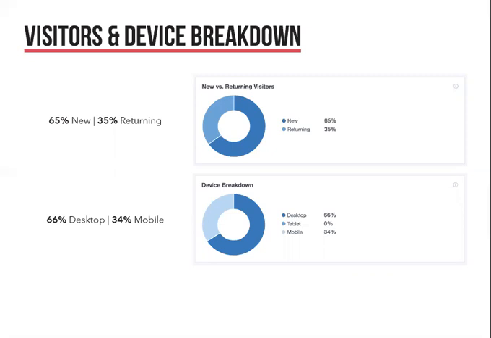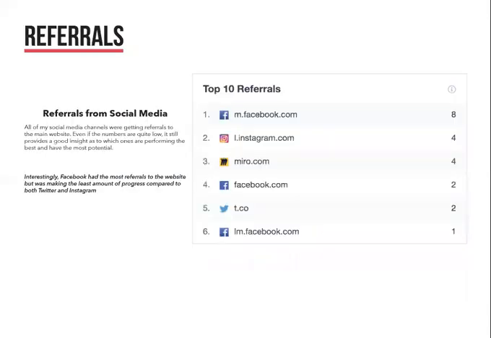It's also good to note that there is a mobile audience to my website as well, with 34% mobile and 66% coming from desktop. Out of all the referrals I've gotten for the site, mobile Facebook was the best, followed by Instagram. This backs up the mobile audience seen in the previous data and tells me that most of the referrals are coming from users visiting the site and its content on the Facebook app on their phone. This is interesting, that Facebook is the top referral platform as it is my worst performing social media channel compared to Instagram and Twitter in regards to follower reach.